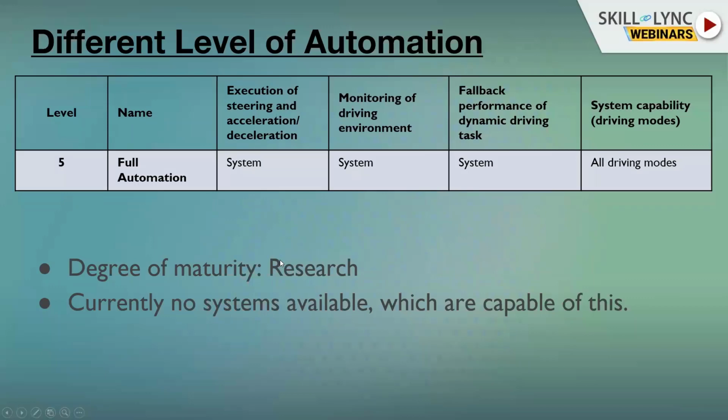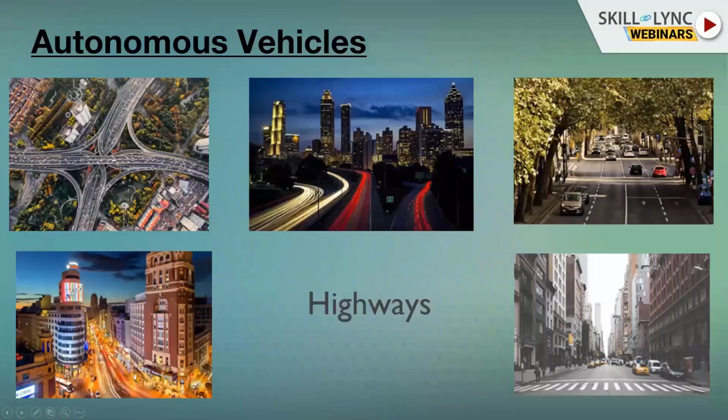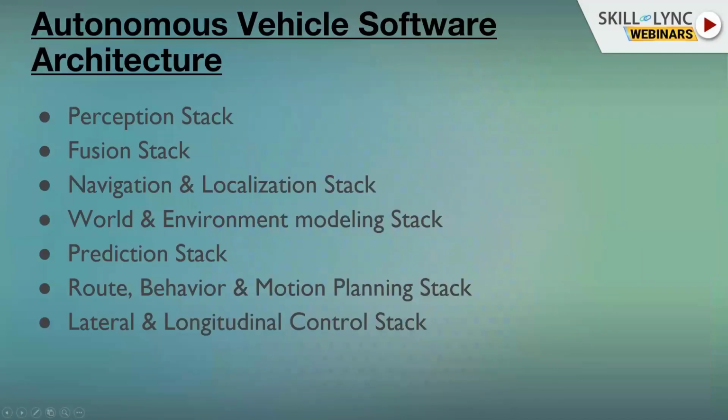And when we talk about an autonomous vehicle that can do everything, it means that the car must drive inside the city, inside the countryside, on the highway and everywhere. Okay, so that was the part where we talked about the autonomous vehicle and these 5 or 6 different levels of automation.